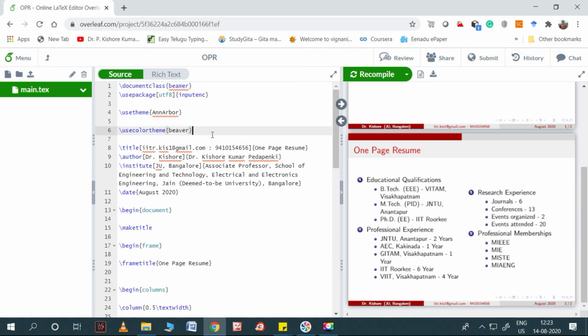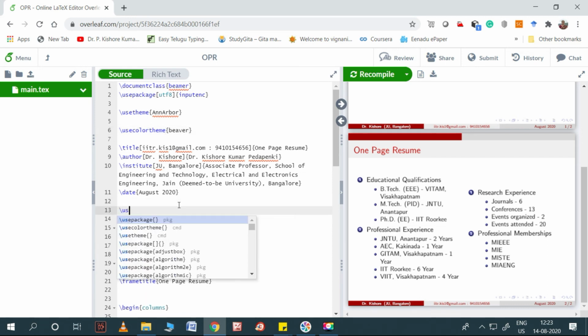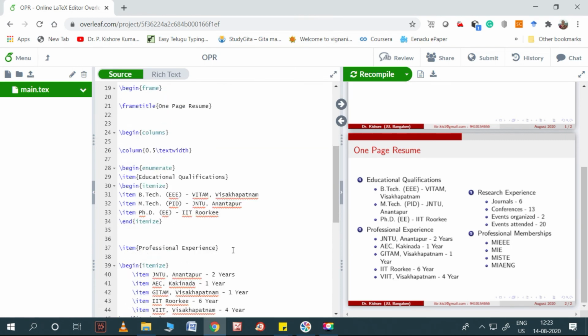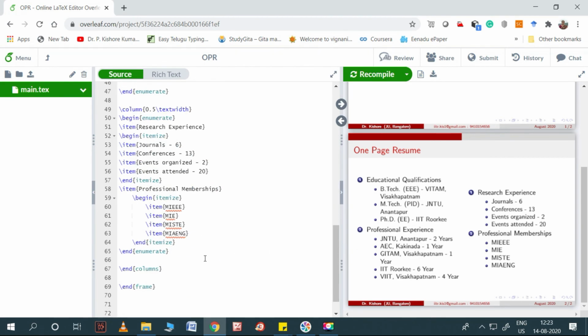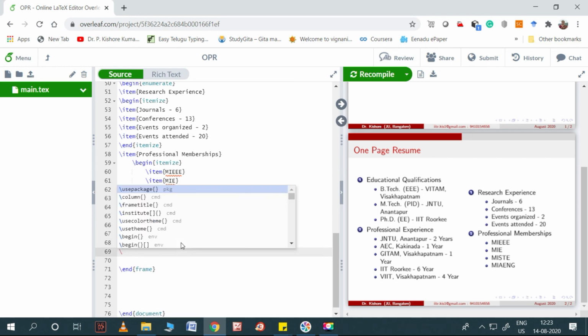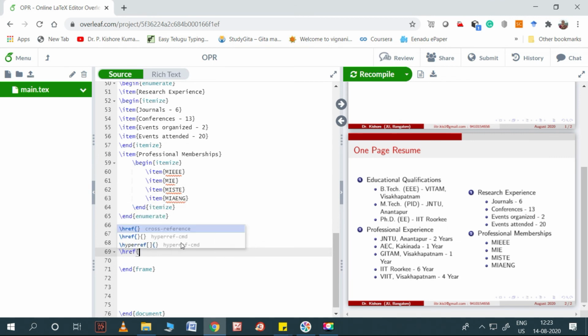Let me explain now. To insert any link, we need to include one package called usepackage hyperref. Hyperref is the package name, such that we can include any hyperlinks, web links. So let's go ahead. I want to write it after the columns, that means beneath the columns it will come. So let me write here. I would like to refer in this way. The syntax is like this.